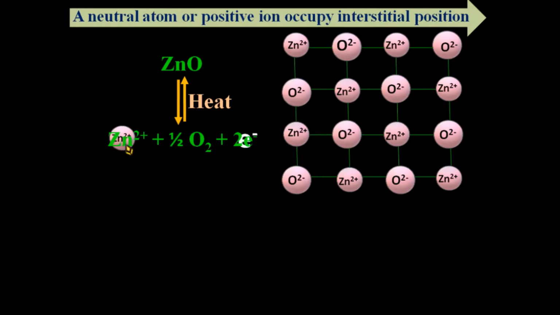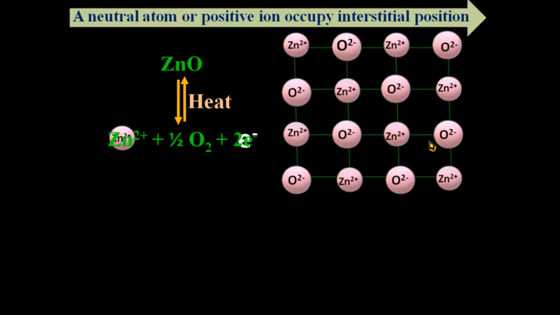like this, excess Zn²⁺ and electrons get trapped in the vacant interstitial sites in the lattice, while electrons are entrapped in the neighboring interstitial sites.